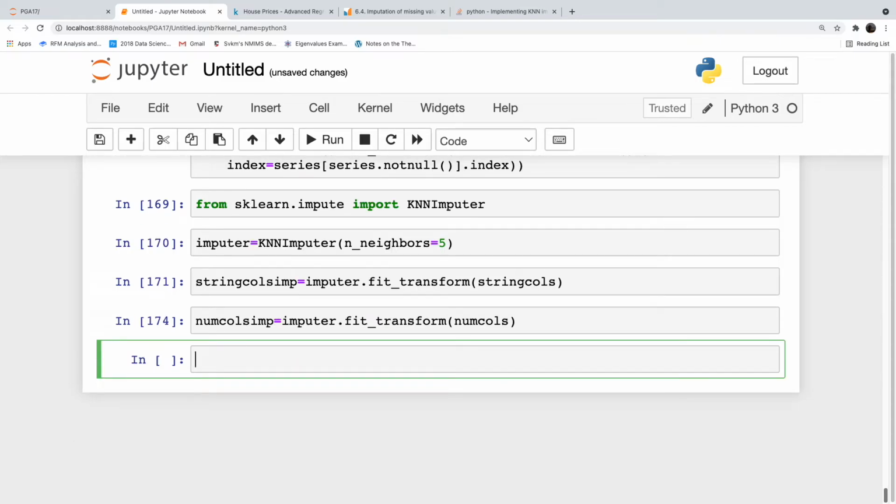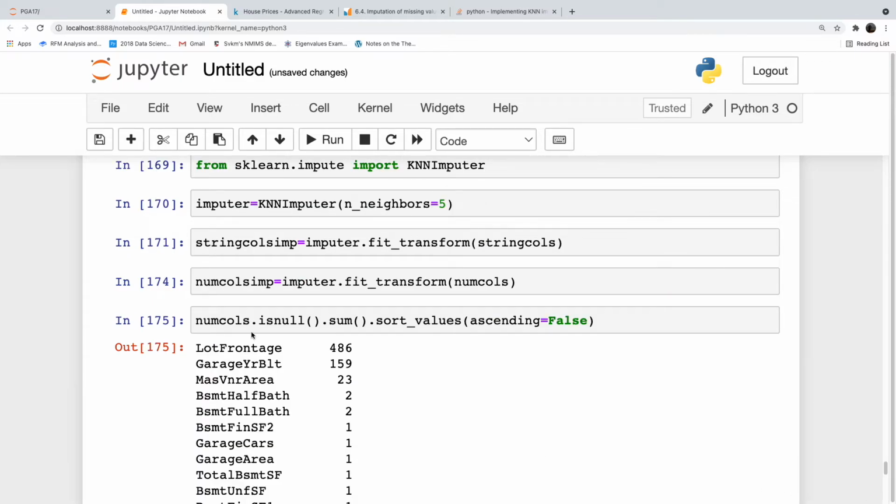So we have imputed the missing values in num calls also. To further check, num calls dot is null dot sum dot sort underscore values ascending is equal to false.